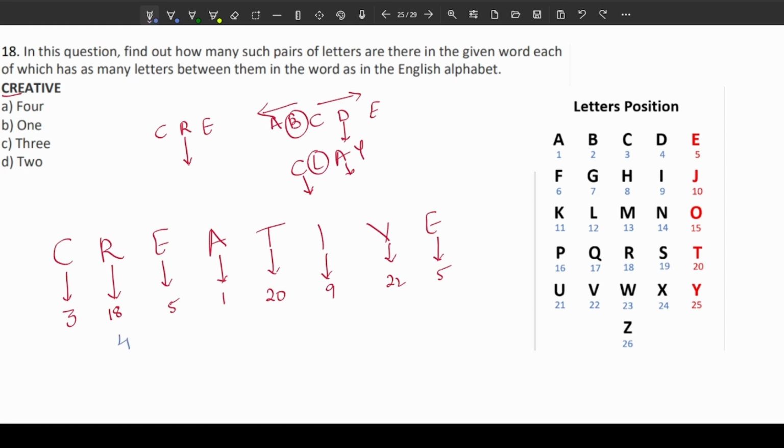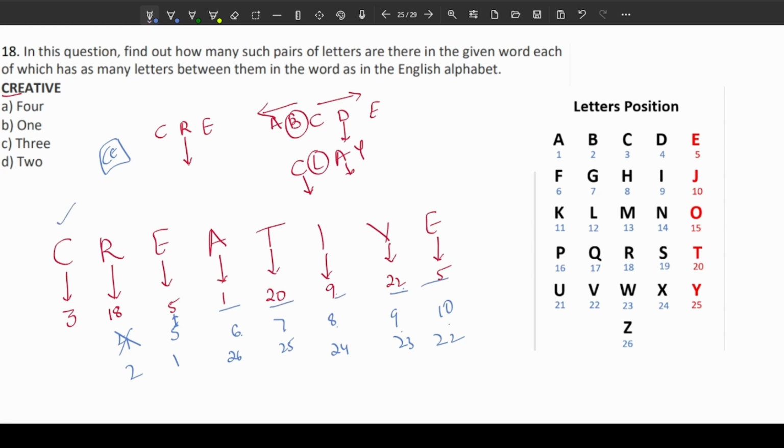If this was 4, 5, 6, 7, 8, 9, 10, then we would get pairs of letters. This is not 4, so C and R, no. This is 5, these both are same, hence C and E are one pair. Now 1 is not equal to 6, 20 is not equal to 7, 9 is not equal to 8, 22 not equal to 9, 5 not equal to 10. At the same time, let me also go backward. 2, 1, 26, 25, 24, 23, 22. None matches, right? Hence, we have covered all the combinations with C.